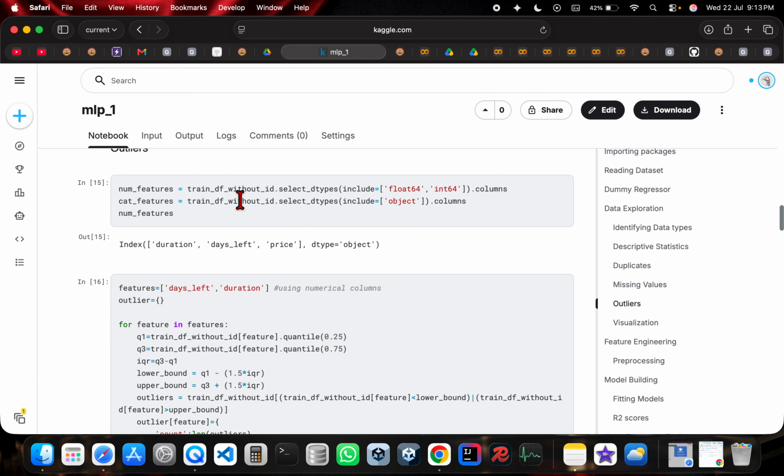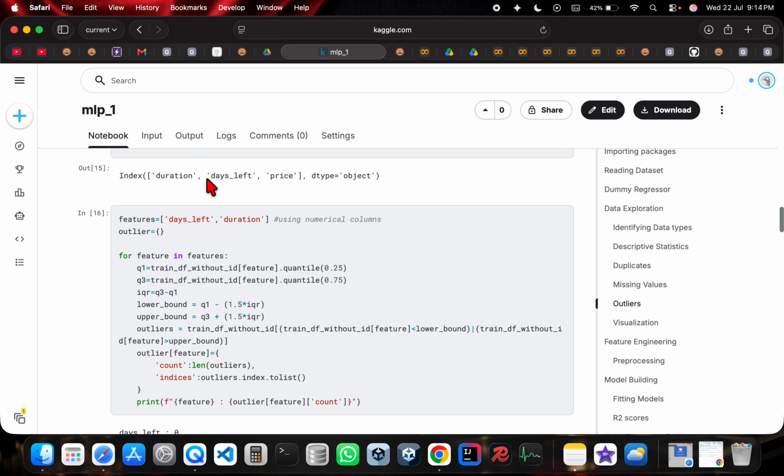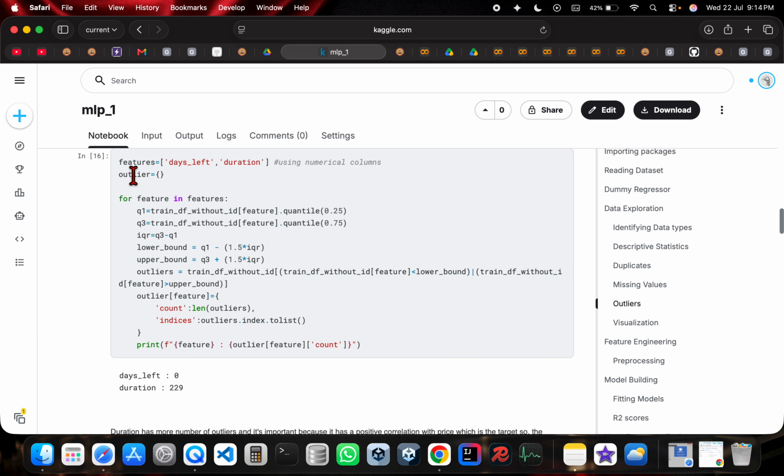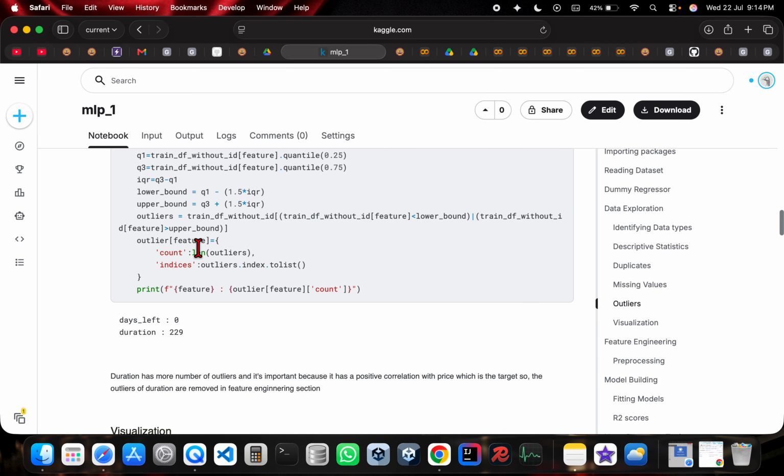So we are extracting the numerical features and the categorical features from this data frame by using select data types, and these are the numerical features. In these numerical features, we are taking duration and days left, because price is the target feature. Then we are finding the outliers by finding the first quartile, the third quartile, taking the interquartile range, finding the lower bound and the upper bound, and then finding whatever outliers there are which are lesser than the lower bound and greater than the upper bound. And then we are getting the length of the outliers.